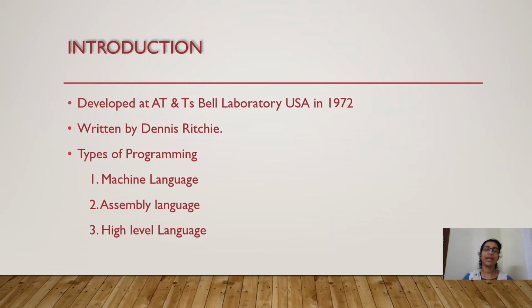Assembly language will be like shorthand notations. It is like add, sub for subtract, div for division. So some shorthand notations we can use, that is assembly language. Then after that, coming to the high level language, high level language will be like English-like sentences. Using that language, we can communicate to the computer. So whatever language we are studying in this subject, C language is a high level language. C, C++, Java, etc. are examples of high level language.